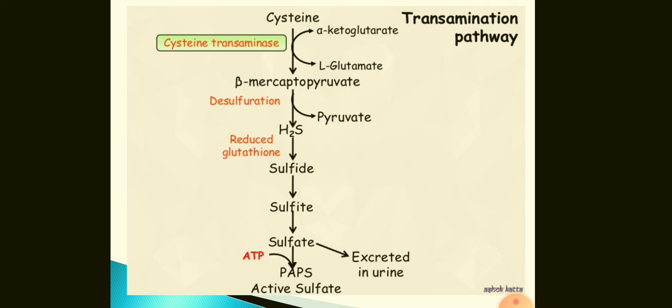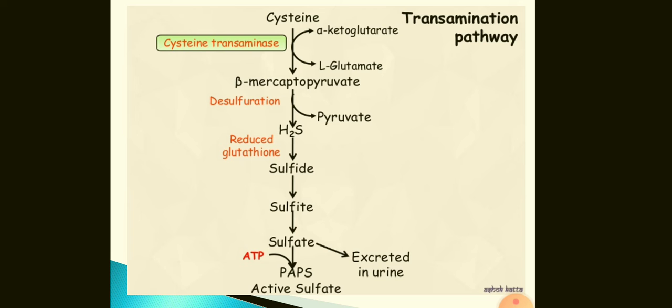Beta mercaptopyruvate is then subject to desulfurization. This will convert beta mercaptopyruvate to pyruvate and H2S. H2S then gets converted into sulfite. Sulfite is converted to sulfate.